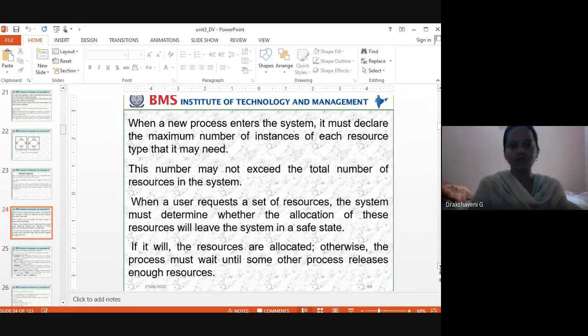If it is safe, the resources are allocated. Otherwise the process must wait until some process releases enough resources. That's what I told. For Bhavisha to be given so many, I have to wait till Chaitra and Mithili complete their work. If they give back, the resources will be more with me, and then I can give Bhavisha whatever she has asked.